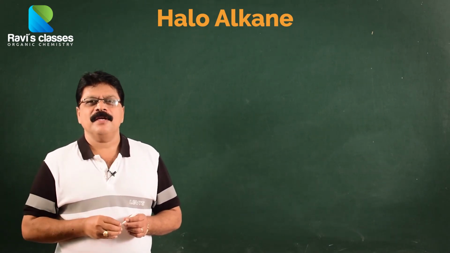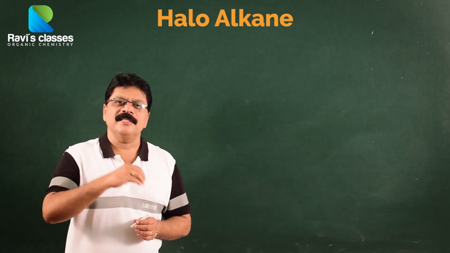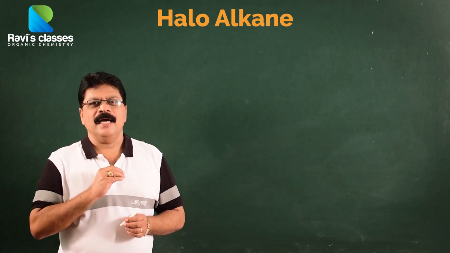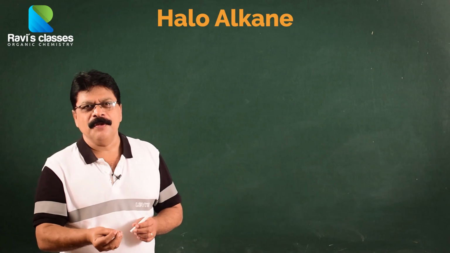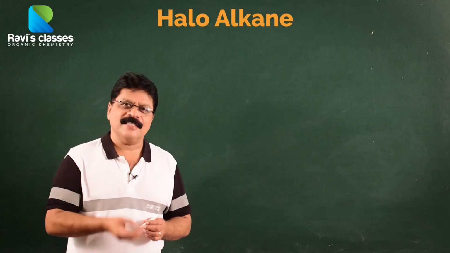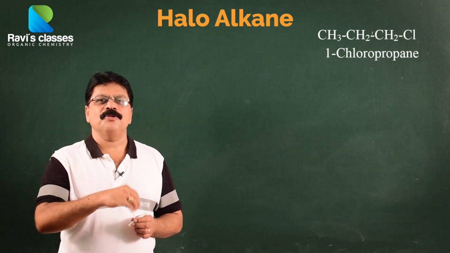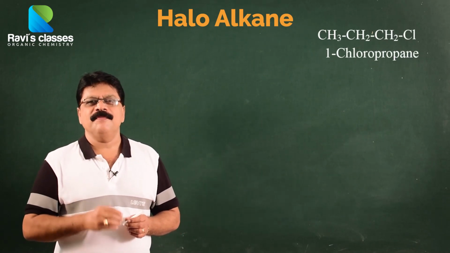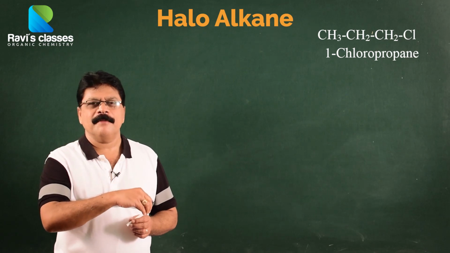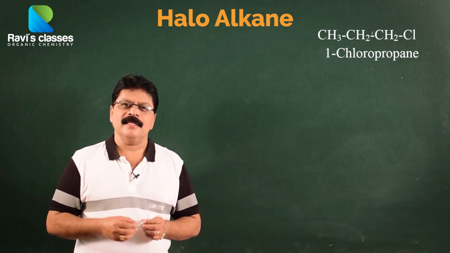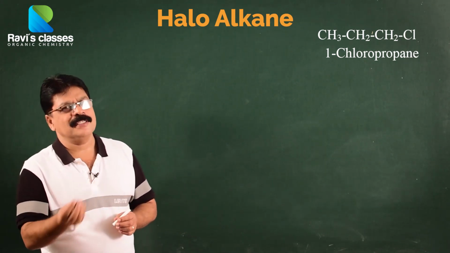Another category that I would like to mention is about the nature of the halogen compound. Halogen compounds could be primary, secondary or tertiary, depending upon the nature of the carbon to which the halogen atom is bonded. If it is attached to a primary carbon, it is called a primary haloalkane. If it is attached to a secondary carbon, it is called a secondary haloalkane.